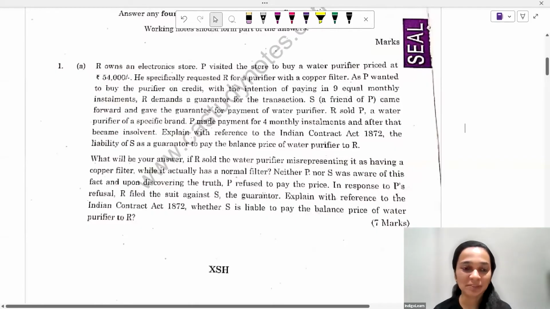Hello everyone. So let's start with the paper analysis of CA Foundation Paper 2, Business Laws. Let's start with the first question.